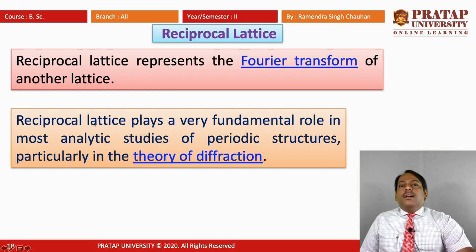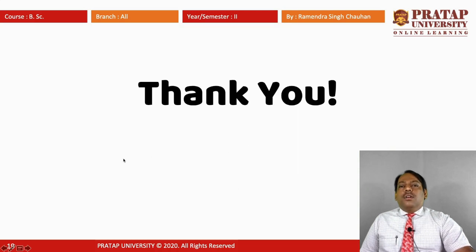And we know that the reciprocal lattice can be represented in the form of the Fourier transform of another lattice. So this is all for crystal diffraction and reciprocal lattice. The next topic we will study in the next class.